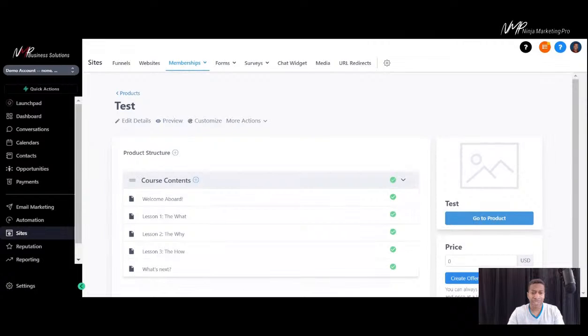I'm not sure it's showing on my screen right now. It's not going to show the preview, but that's okay. Once you hit preview, you actually see how it will look on your end. And let me actually share this a little bit differently. Give me 1 second. Let me do one quick change here. I want you guys to be able to see my screen. Let me stop sharing this screen. Give me 1 moment.